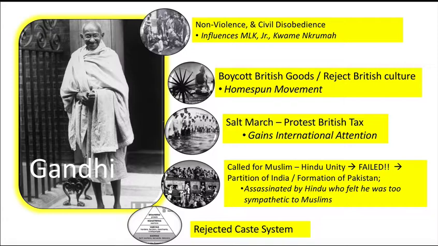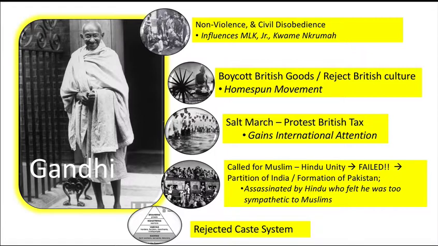Unfortunately, although Gandhi is able to keep these two groups together, it's a very uneasy peace. Right after India gains independence, there's going to be a partition. India is going to remain for the Hindus, but then they're going to create the new country of Pakistan. There's going to be East Pakistan and West Pakistan, the areas where there's a majority of Muslims, and that will be a separate country.